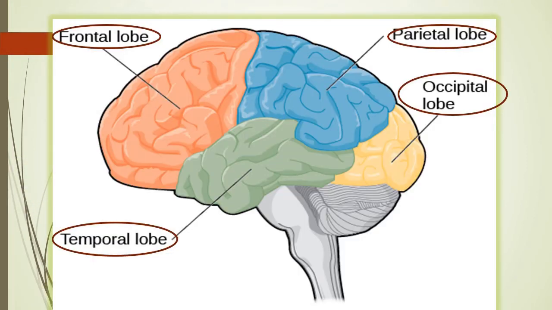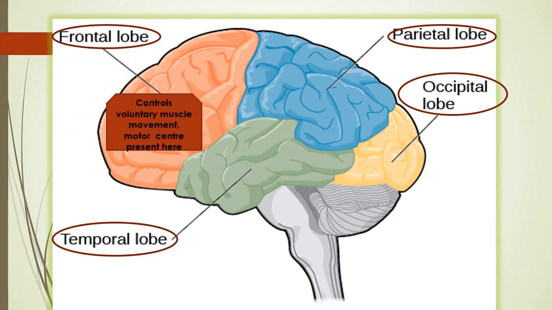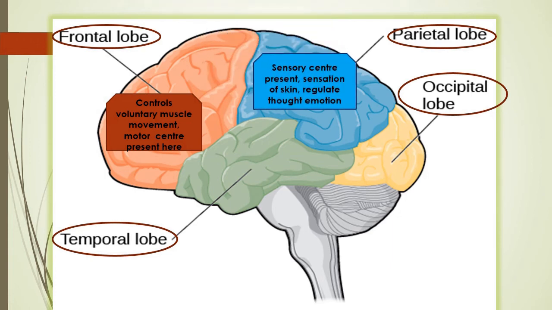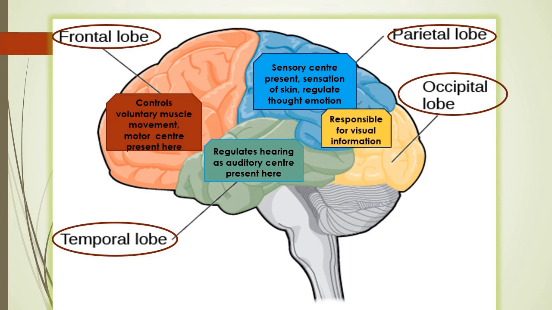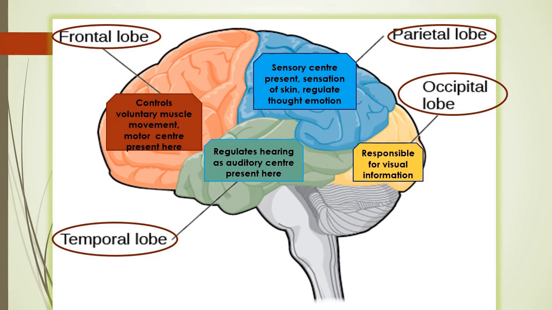The cerebral hemisphere is divided into 4 lobes. Frontal lobe, which controls the voluntary muscle movement, speech output, motor center present here, memory, thinking present here. Parietal lobe, sensory center present, sensation of skin, regulates thought, emotion, counting ability, concentration power. Temporal lobe regulates hearing as the auditory center is present here. Occipital, responsible for visual information.